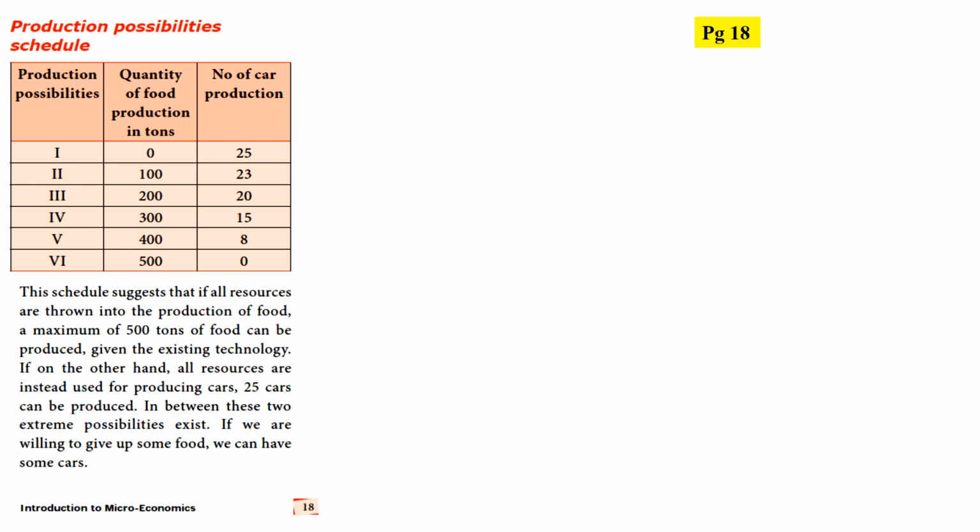So this schedule suggests that if all resources are thrown into the production of food, a maximum of 500 tons of food can be produced. So if you are giving all the resources to make only the food, we get the maximum amount of 500 tons of food, okay, given the existing technology. If on the other hand all resources are instead used for producing cars, 25 cars can be produced.